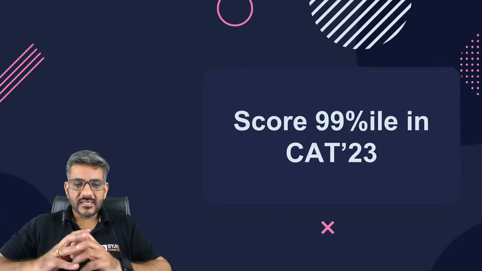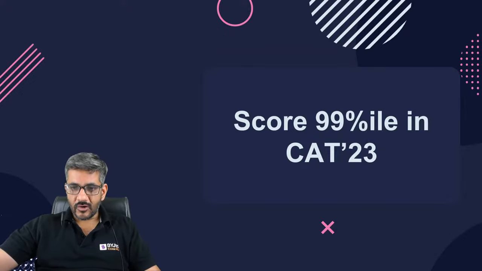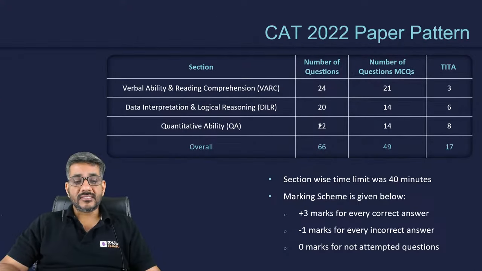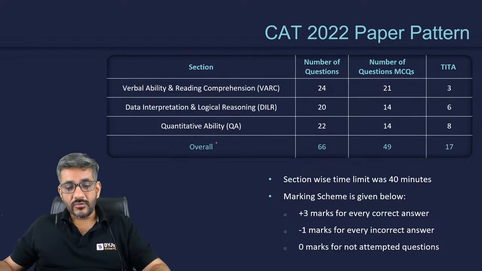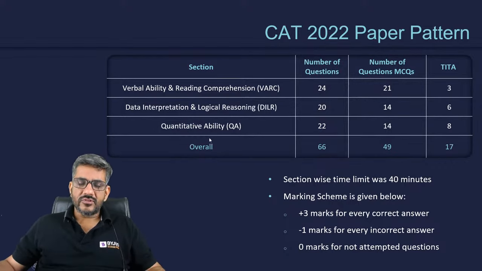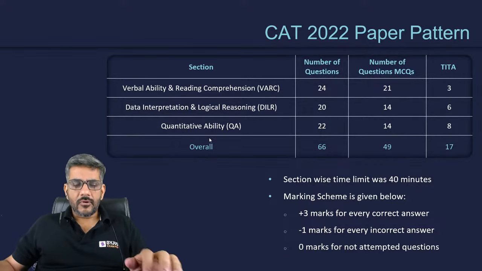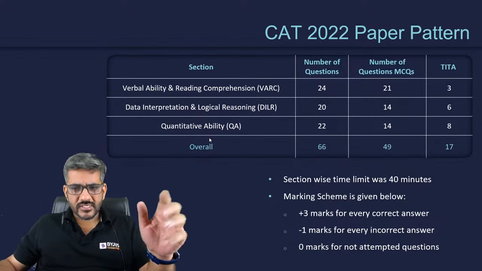Let's talk about what exactly I want to discuss in this session with all of you. Okay. So first of all, the first thing that we need to know is what this exam is all about. So CAT 2022, this is the paper pattern of CAT 2022, and there is a good chance, I would say, 99% chances are there that this year's paper is almost going to be the same as that of CAT 2022. I'm not talking about difficulty level, I'm talking about the paper pattern, right? How many questions are there and the number of MCQs and TITA, almost the same would be there.